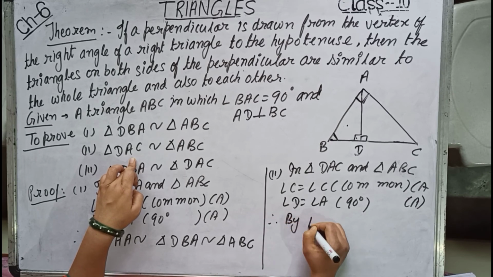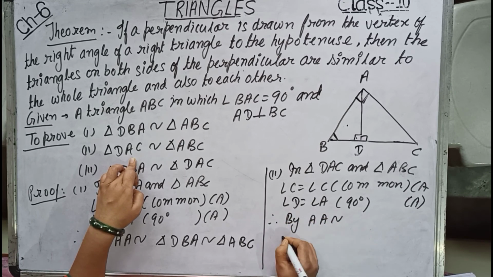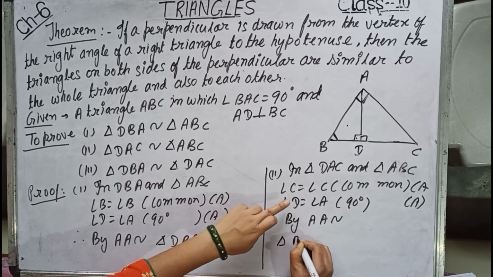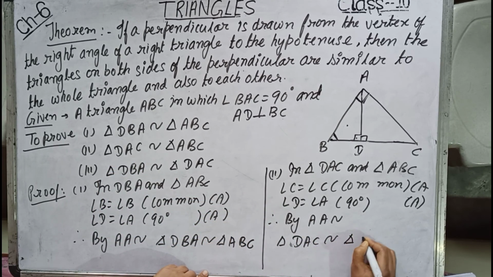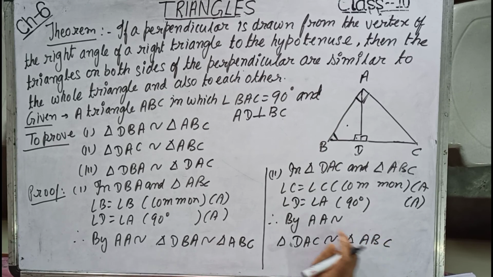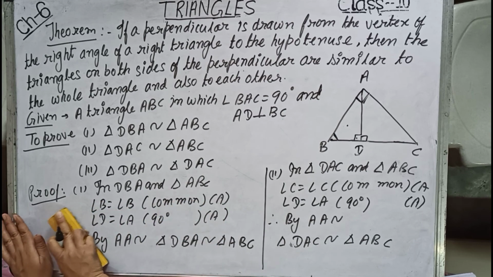Therefore, by double A similarity, triangle, naming, take care, DAC is similar to triangle ABC. Now left is the third part. I think no confusion in proving 1 and 2.